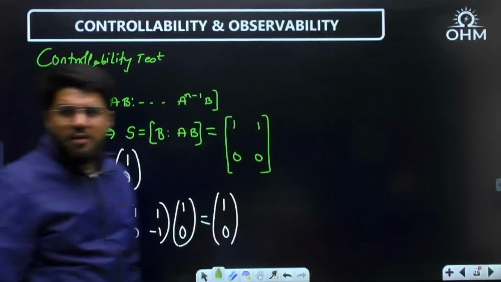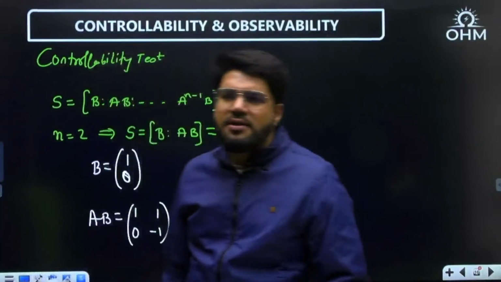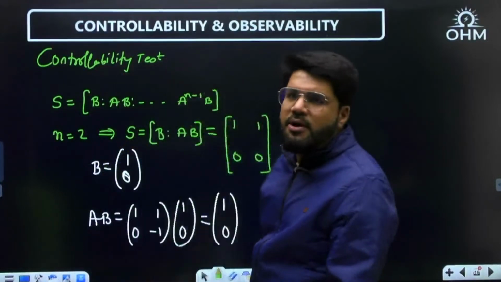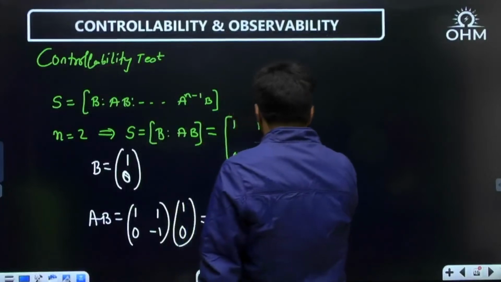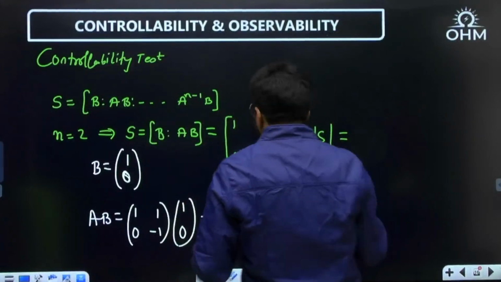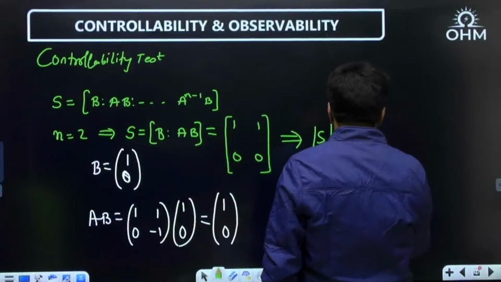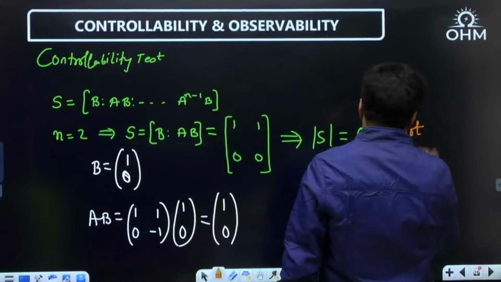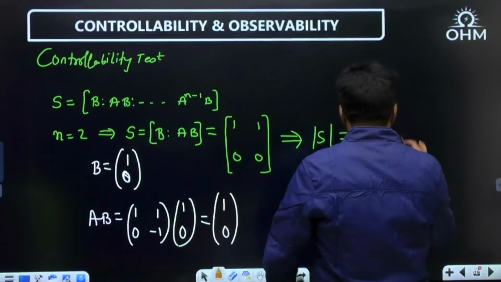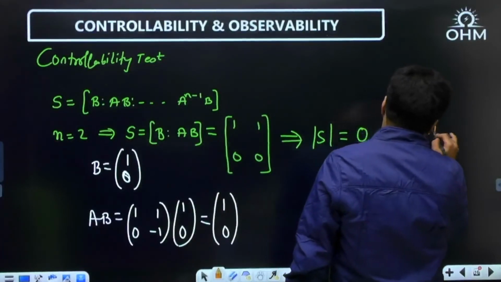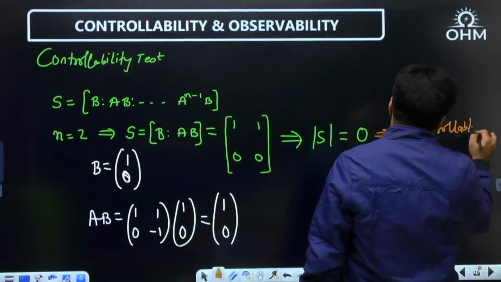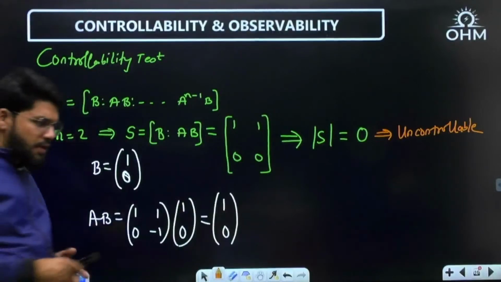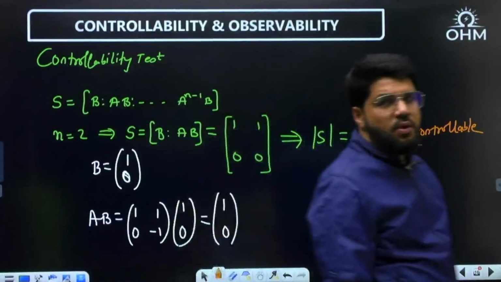Now, what is the determinant of the S matrix? Entire row is 0, so the determinant is 100% 0, and a determinant of 0 tells you that the system is not controllable. The system is uncontrollable. Clear? The system is uncontrollable. Done. This system is uncontrollable.